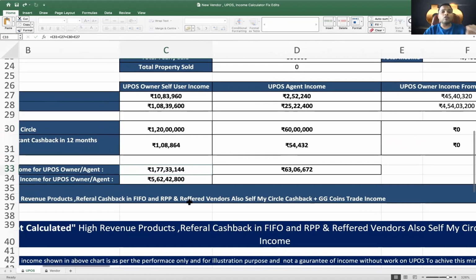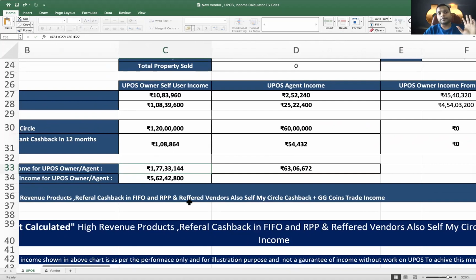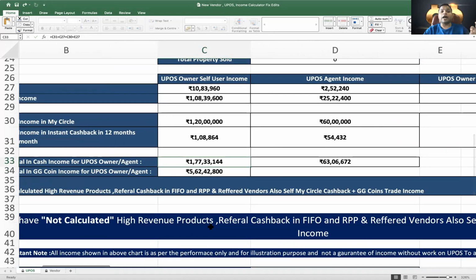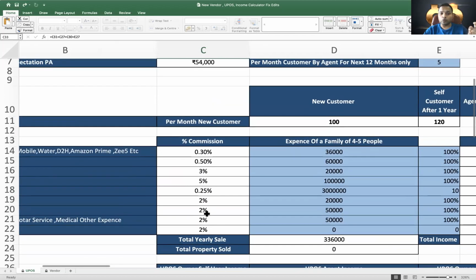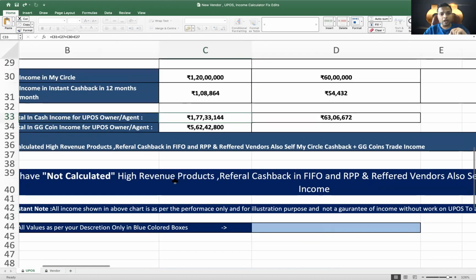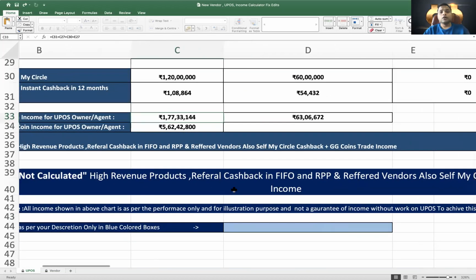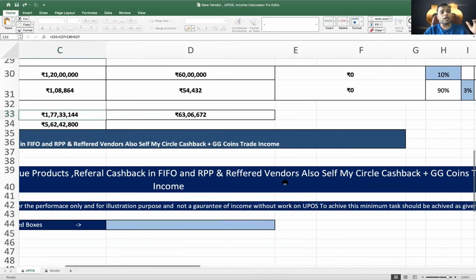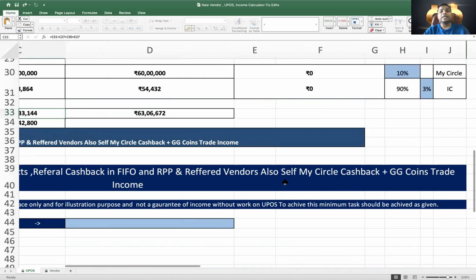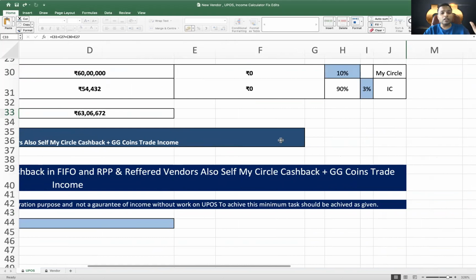This will bring a lot of confidence and a roadmap in your mind. Still, we are not calculating the high-end revenue products, because we have calculated only 2%, whereas in many segments you are getting more than 2%. We are not calculating the FIFO or RPP referrals that you will get. We are not calculating the vendor referrals that you are going to get. You are the best person to create My Circle, because you already have a user base. For you it is the easiest thing, because you only have to refer 6 people and 6 UPOS, in fact.